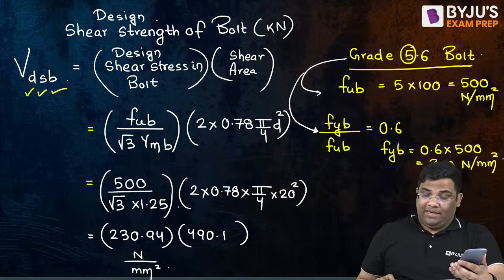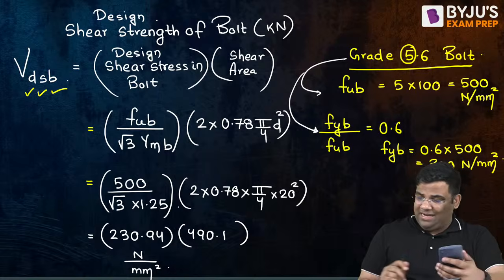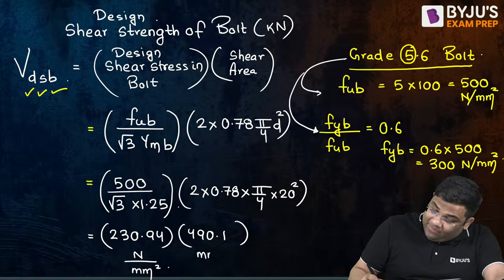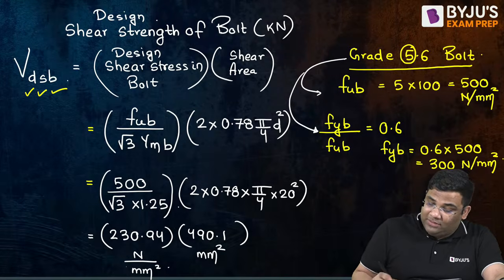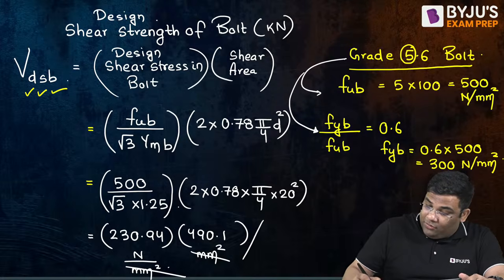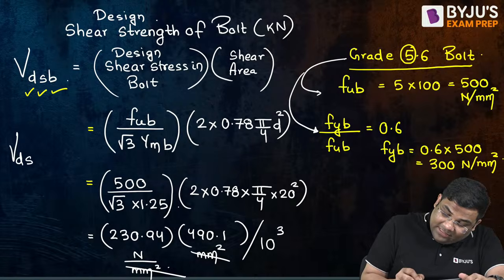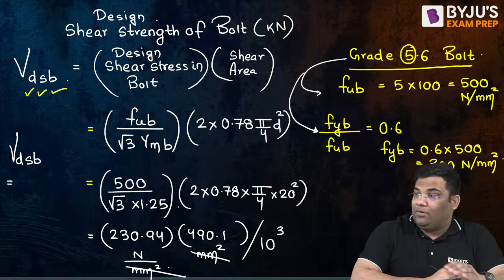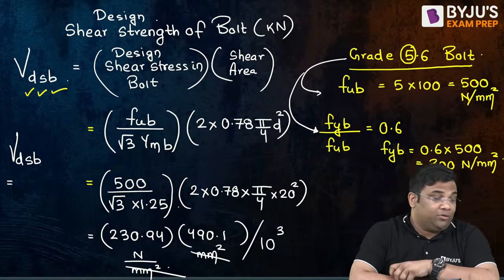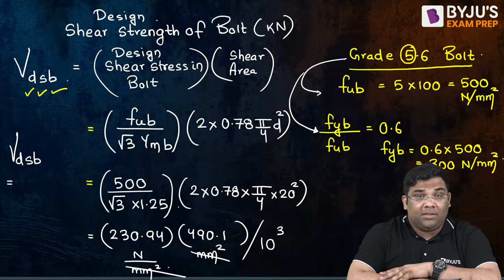490.1, I can take approximately. Are you getting this value? Yeah, 489 something, that is okay. This much I am getting, and this will be in mm square. So this answer we get in Newton. If I want it in kilonewton, I'll divide by 10 to the power 3. So tell me, how much is the design shear strength of the bolt you are getting? What is the final answer?